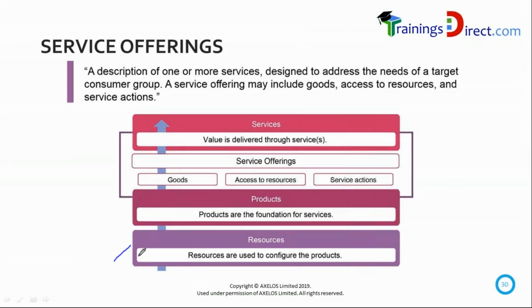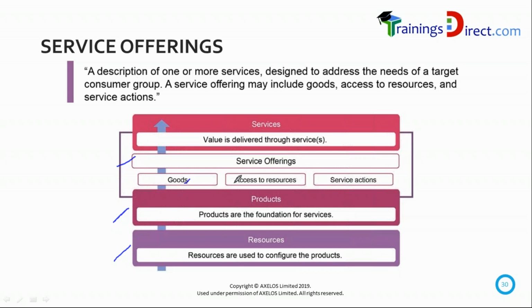The provider has resources like people, technology, and so on, based on which they create products. The product could be a database management product or a website, but they need to offer it in a packaged format. They may say website development and maintenance services, or a ready-made website. They just take the product and give it to the customer. Or they may say, we have a set of products, tell us what you want done for you. They may say, please give us the product and also maintain the product, maintain the website.